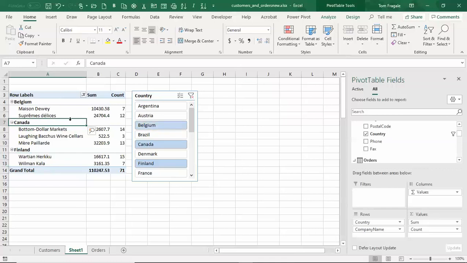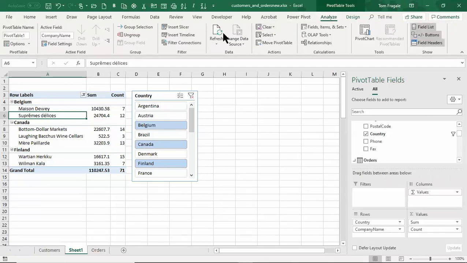Then another great feature of the dashboard is called the timeline. So I'll pick on the Analyze menu. I'll say Insert Timeline.